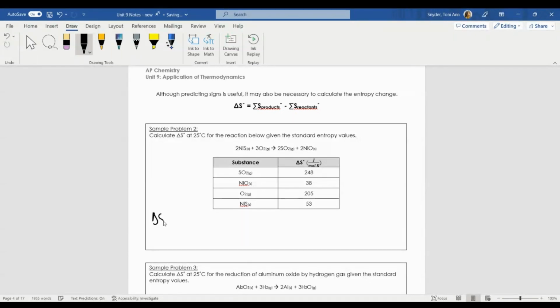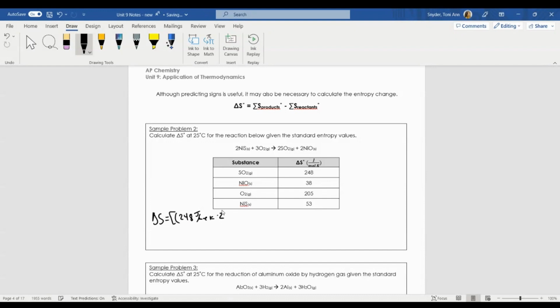So my delta S for this reaction is equal to, let's get the products down first. SO2 has a delta S of 248. Notice the units for this are a little different. Joules per mole Kelvin. And we're going to times that by however many are here.